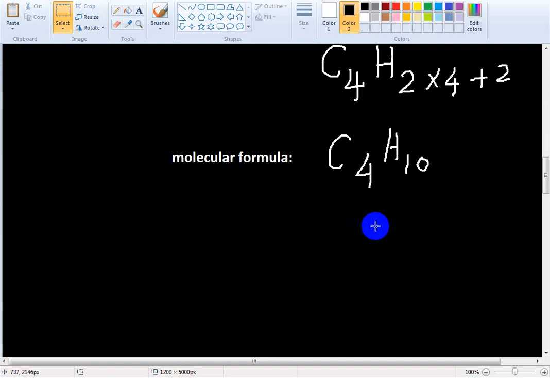What will be the empirical formula? The simplest ratio of each atom. For butane, cut by 2. Both 4 and 10 can be divided by 2.